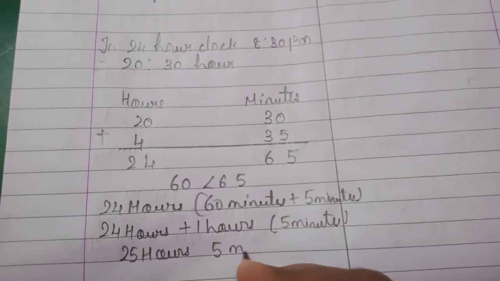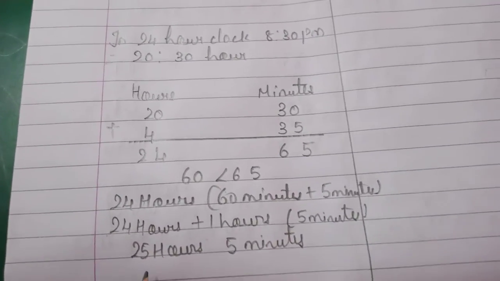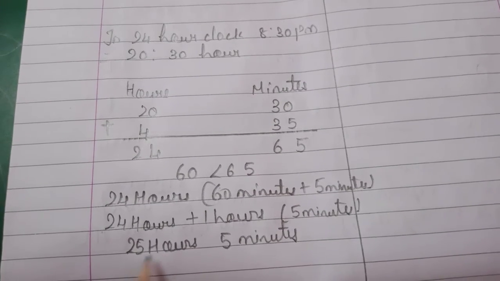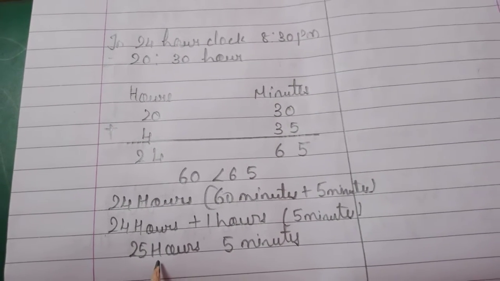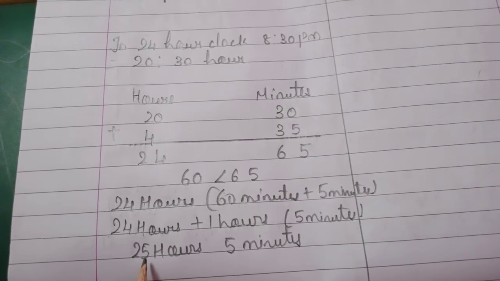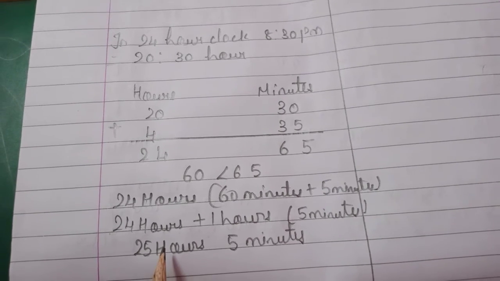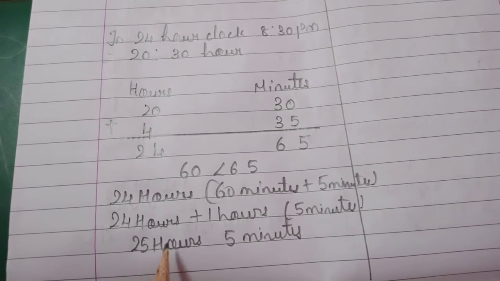And 5 minutes. But in one day how many hours are there? 24 hours. But here we are getting 25 hours. It means after 12 o'clock in midnight. In 24-hour clock 12 o'clock happens, so then after that what will come? After 12 comes 1 o'clock. So it is midnight 1 o'clock.